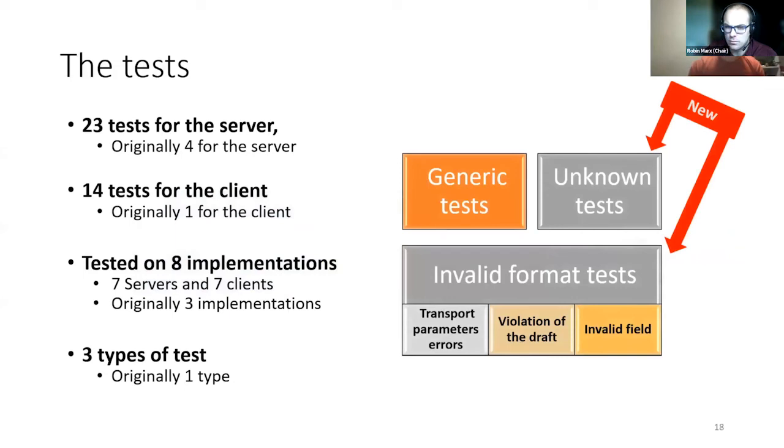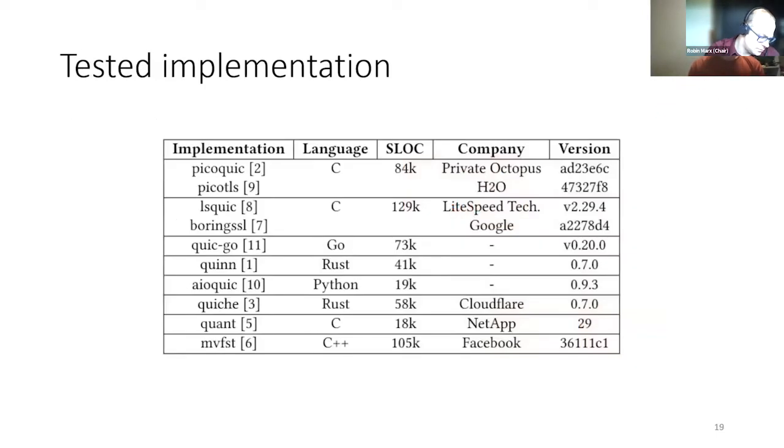If we look at the test suite itself, we can see that we have extended the test suite from 4 to 23 tests for the server and from 1 to 14 for the client. These new tests allow the generation of new frame types, but also the generation of frames and transport parameters that are not defined in the RFC. There is also a whole category of tests that allow generating invalid frames and packets according to the original specification.